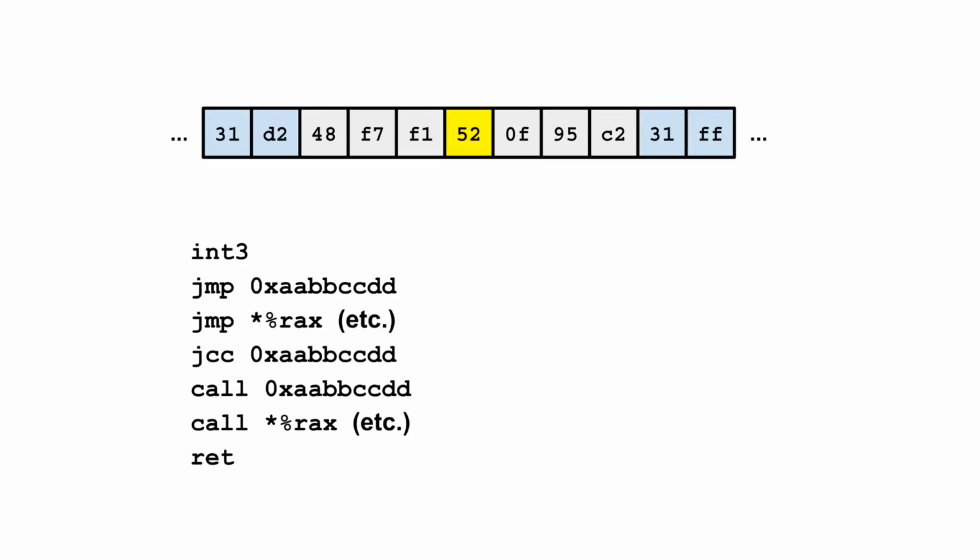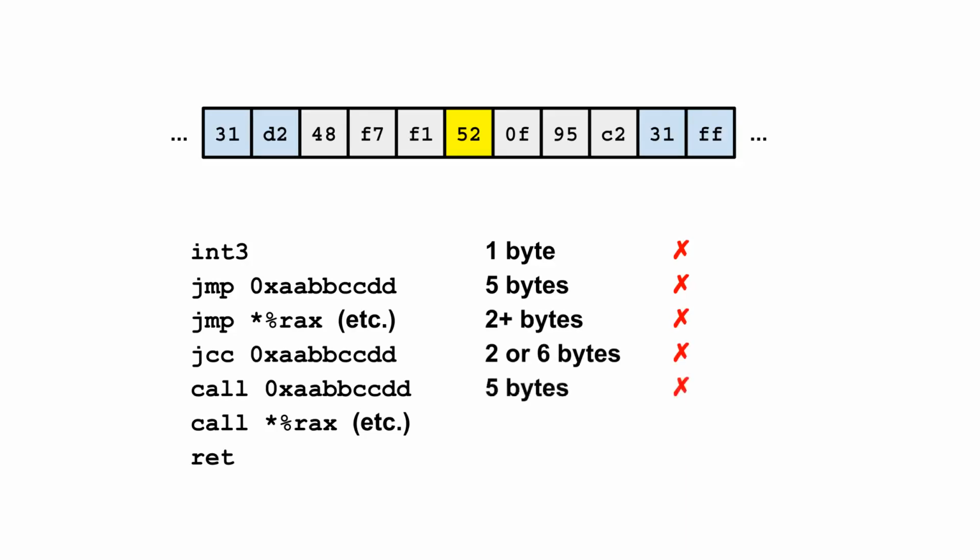The first instruction, int3, has a single byte machine code representation, so appears to be suitable. However, this instruction diverts control flow using signal handlers, which are too slow for our application. The next sequence of instructions are jumps and calls, and in principle these could be used. However, jumps and calls have a machine code representation of 2 or more bytes, so do not fit into our single byte patch location.